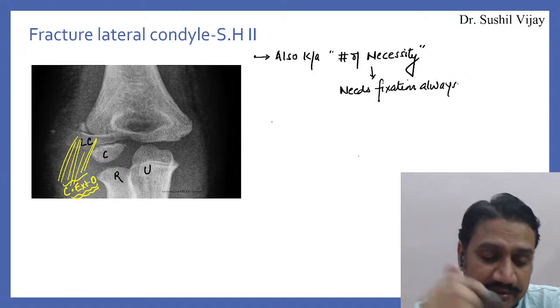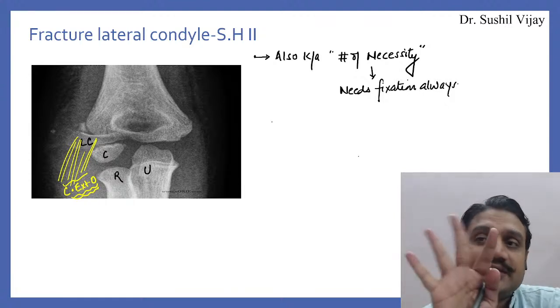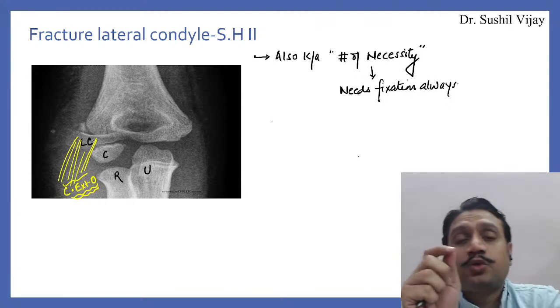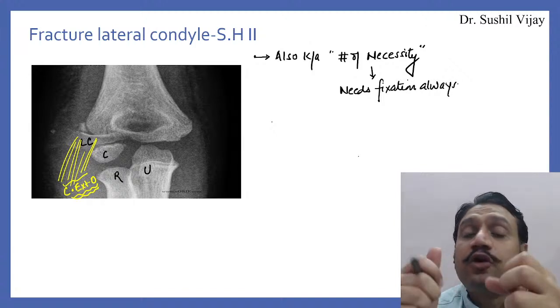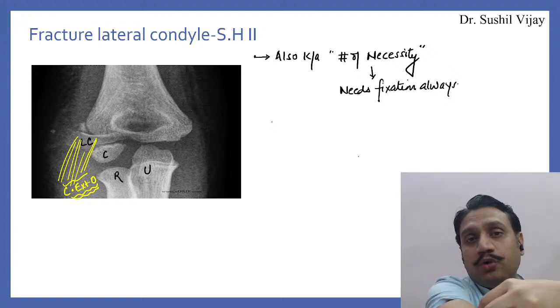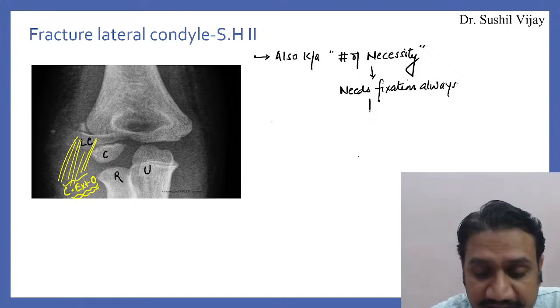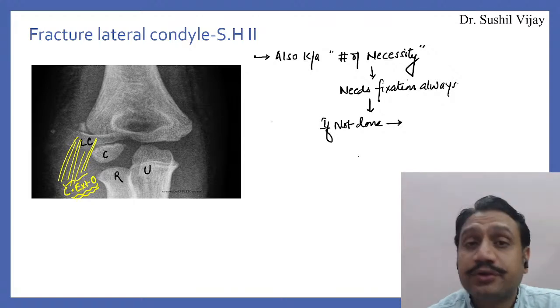Now the question is why lateral condyle should be called a fracture of necessity? The reason is very simple: there is a common extensor attachment, and these extensors go to your fingers also. So whenever there is an attachment of common extensors, it will never allow the fracture end of the bone to stay in contact with the parent bone, and that is why if the fixation is not done, what is going to happen?